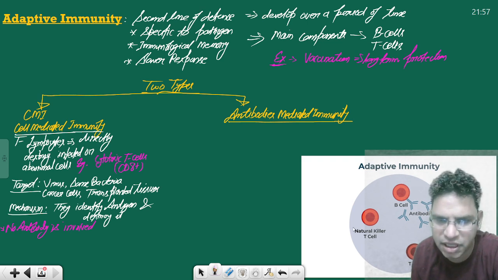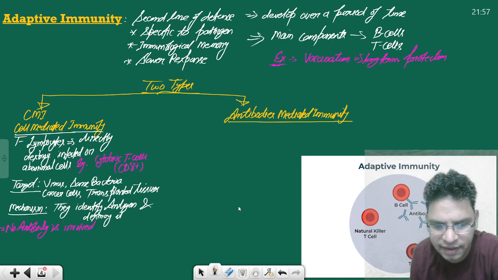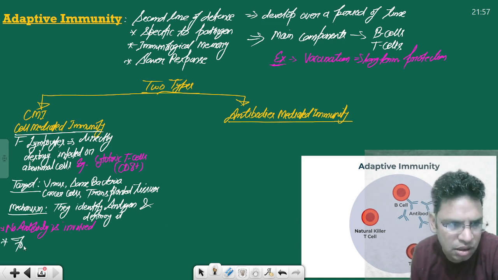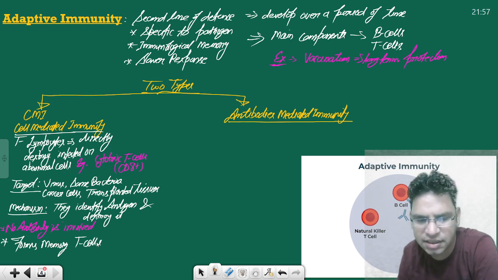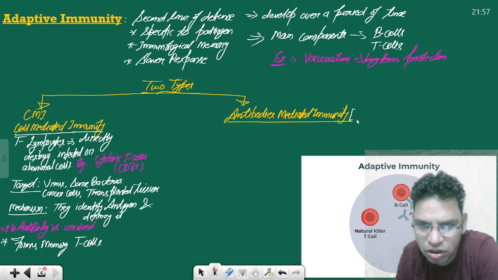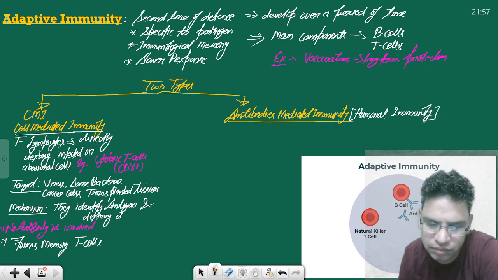So I have used another pen. Maybe it is visible to you. And they also form memory T cells. Okay. Antibody-mediated immunity is also sometimes seen in the newspaper as humoral immunity. It is called humoral immunity.